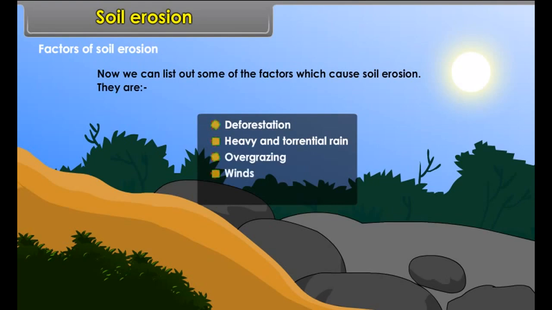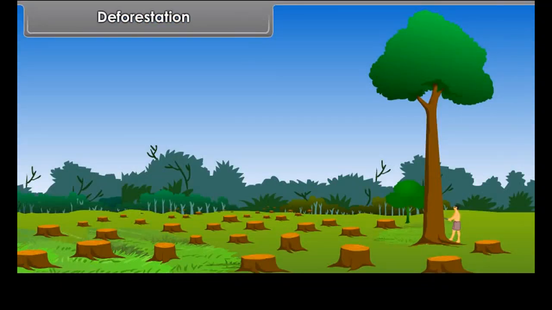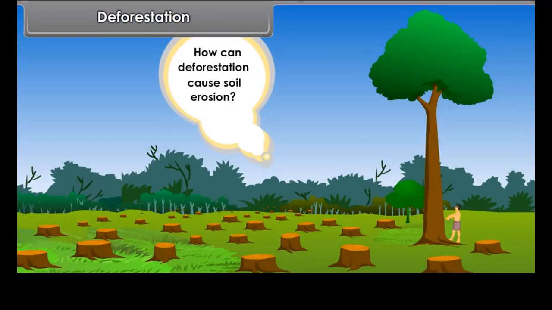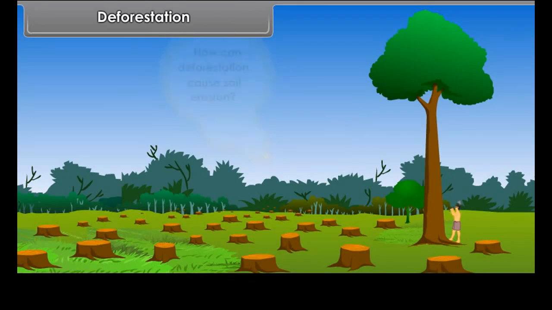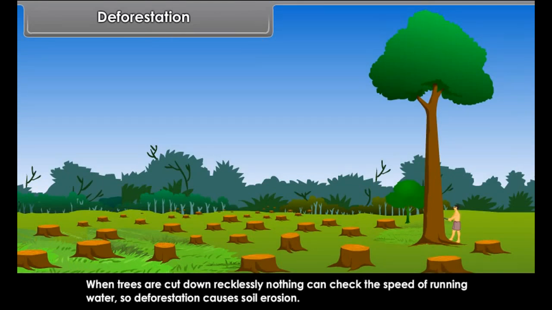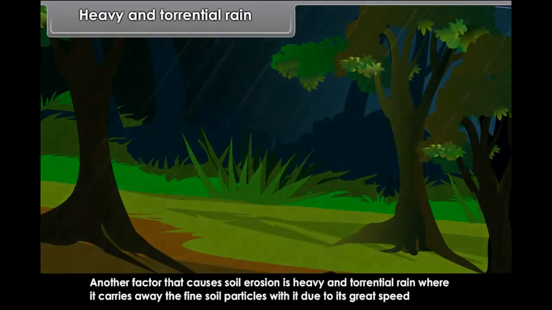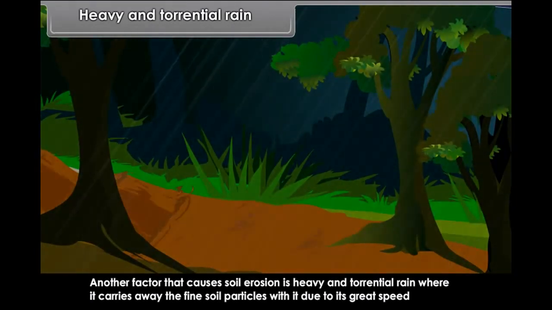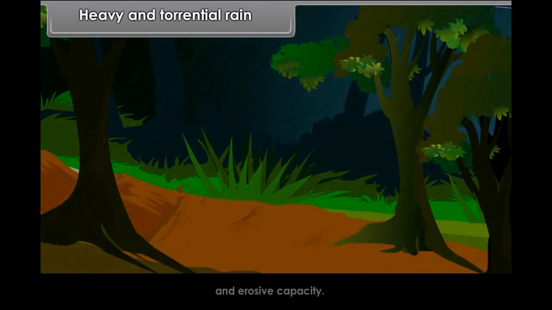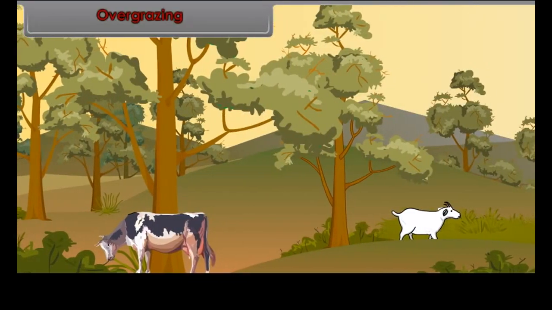Factors of soil erosion. Now we can list out some of the factors which cause soil erosion. They are deforestation, heavy and torrential rain, overgrazing, winds, and slope of the land. Deforestation. How can deforestation cause soil erosion? When trees are cut down recklessly, nothing can check the speed of running water. So, deforestation causes soil erosion.